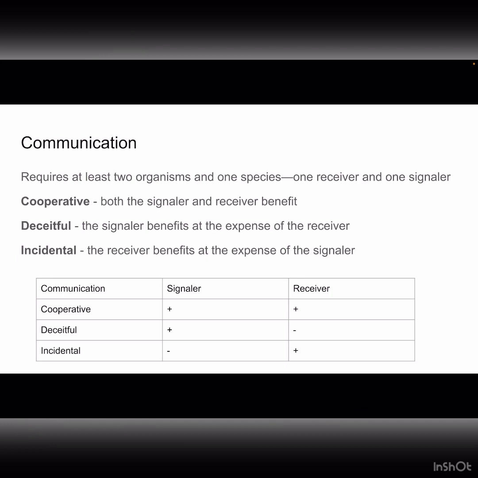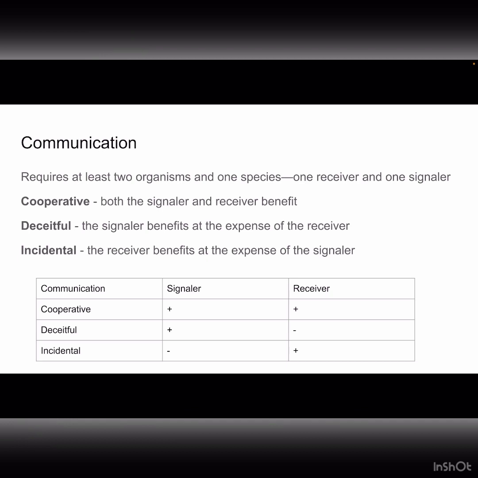Cooperative communication is communication that benefits both the receiver, the organism that's on the receiving end of whatever is being communicated, and the signaler, which is the organism that's trying to communicate something. In deceitful communication, on the other hand, the signaler benefits at the expense of the receiver. In this case, the signaler is sometimes called a codebreaker because it has decoded the receiver's way of communicating, thus enabling it to deceive the receiver.